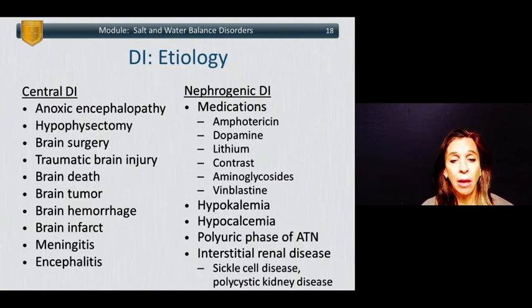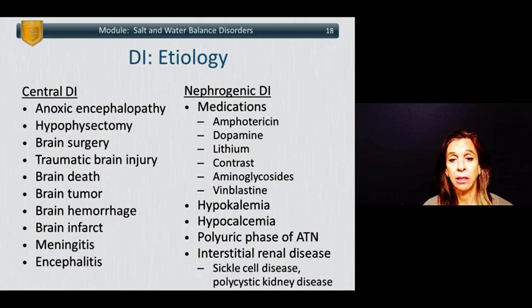So DI etiology, again, can be divided into either a central or nephrogenic DI. Causes of central DI include anoxic encephalopathy, hypophysectomy or pituitary resection, brain surgery, traumatic brain injury, brain death, brain tumors, hemorrhage, and infarctions of the brain, meningitis,